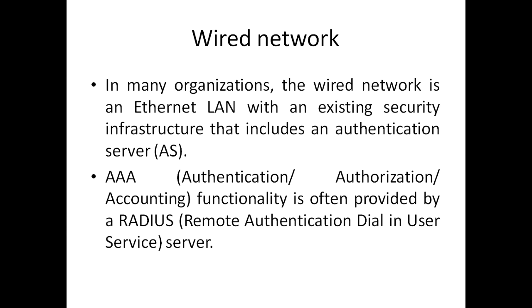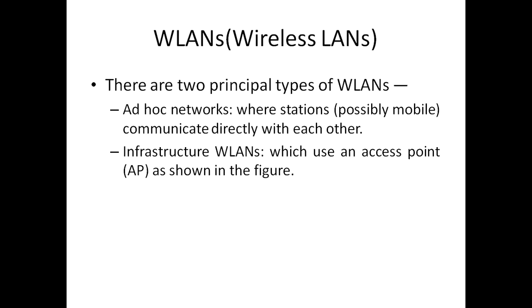So this Radius server is going to provide these three functionalities, and this Ethernet LAN is going to include an authentication server so as to authenticate the client. In wireless LANs, there are two principal types of WLANs. One we call the ad hoc network, where stations, possibly mobiles, communicate directly with each other. Another type of WLAN we call an infrastructure LAN, where an access point is used for communication between the two devices.